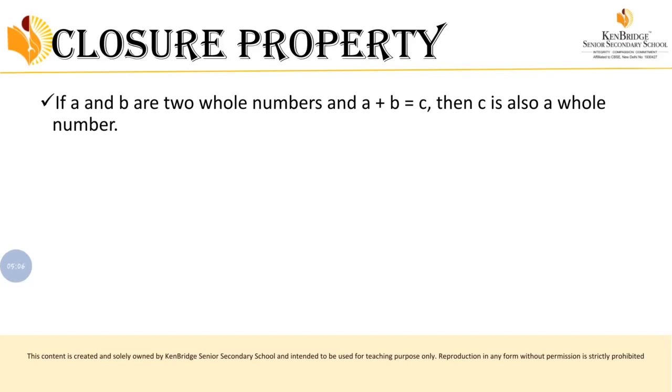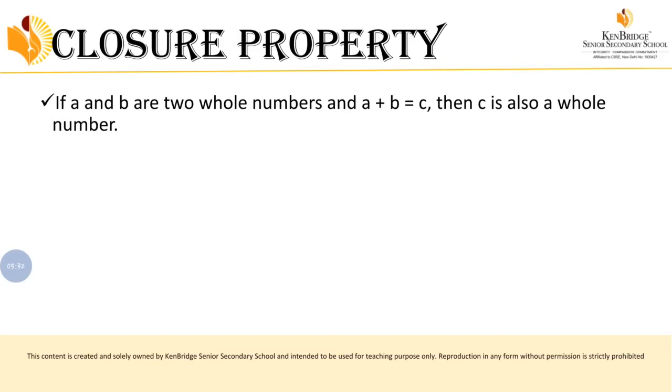So that is what we did in that activity, right? The same thing applies in the closure property. If A plus B is equal to C, where A, B, C are whole numbers, whether the operation is addition, multiplication, subtraction, or division, whatever operation is performed between the two numbers, the result should be a whole number.